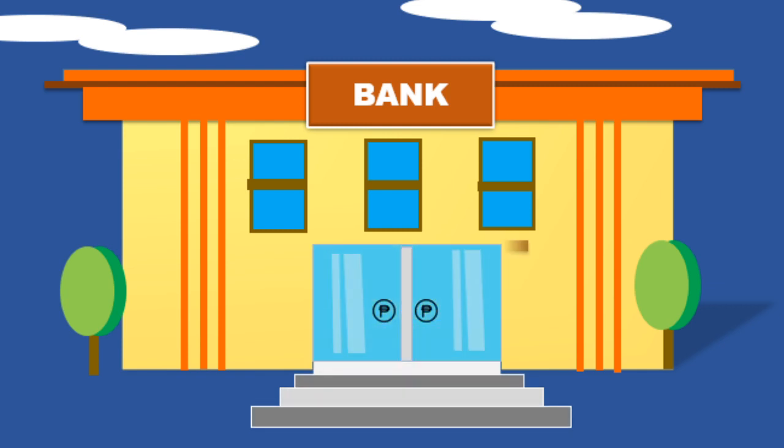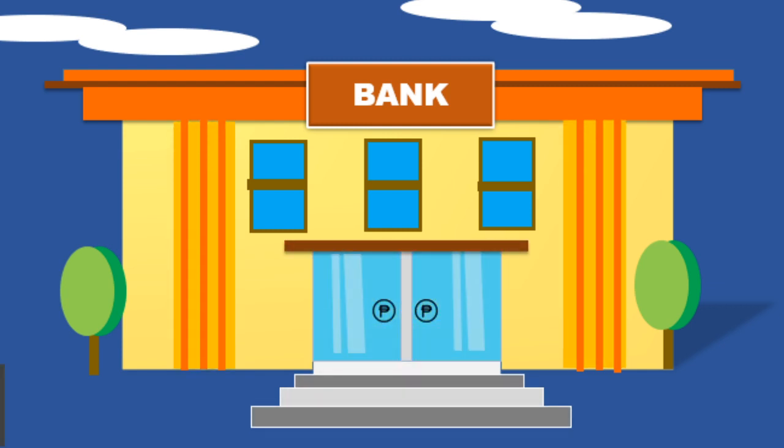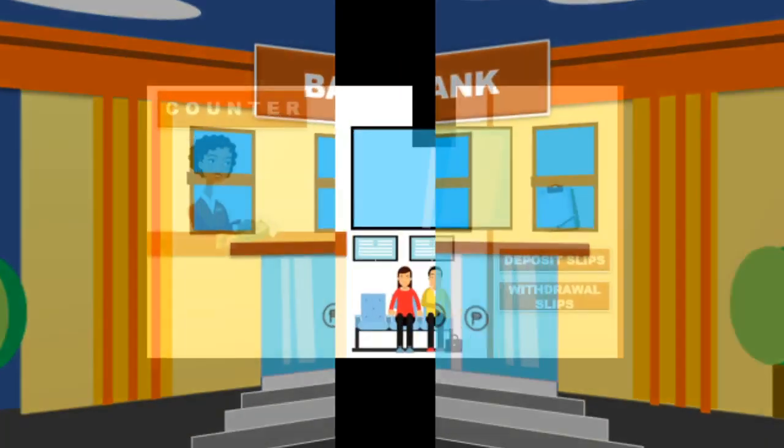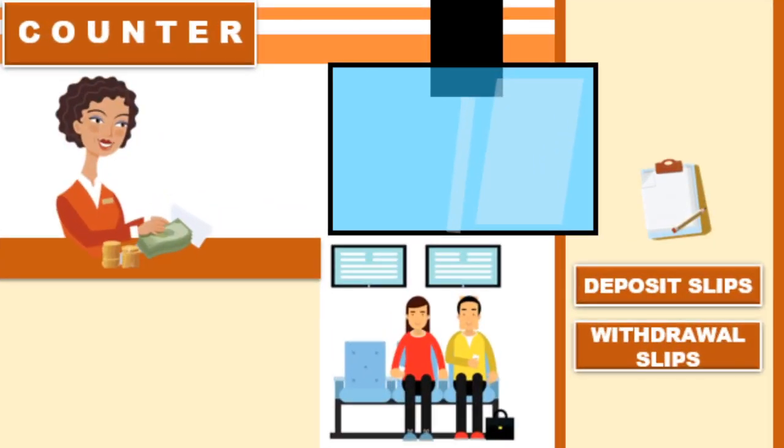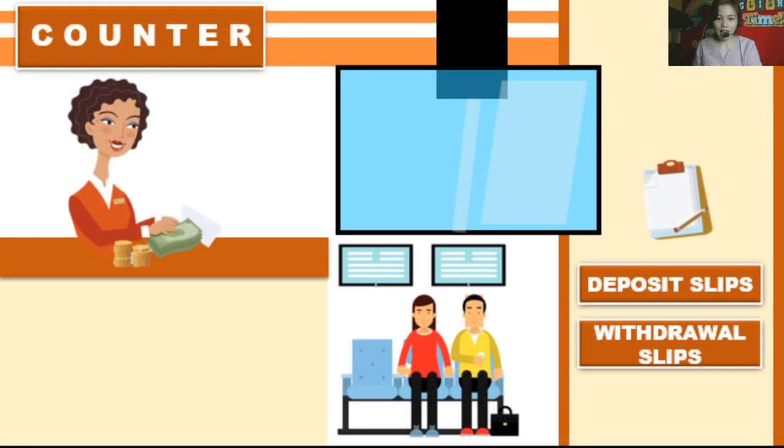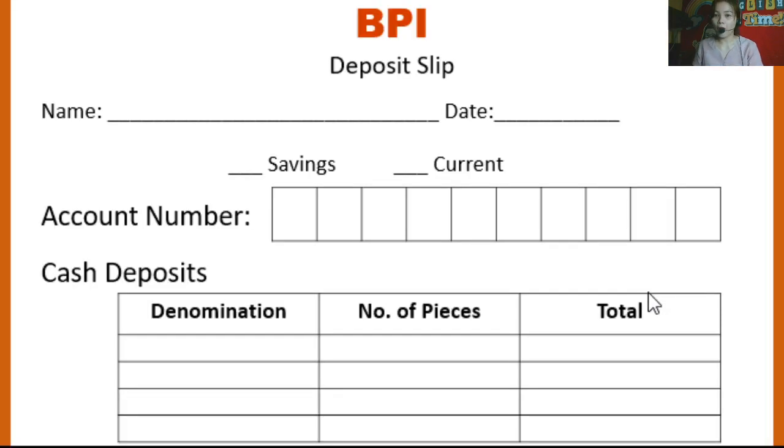Alright. Inside the bank, when you are sending money to someone's account, you really need what we call a deposit slip. I can see here at the side there is a section wherein you can get a piece of deposit slip or a withdrawal slip. But what we need right now, because we are going to deposit money, is the deposit slip. Let's click it. All right, I have now the deposit slip of BPI.